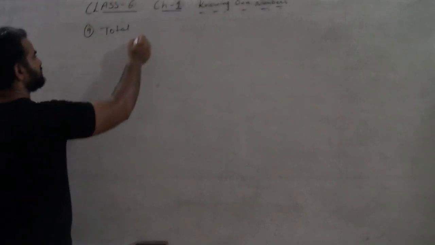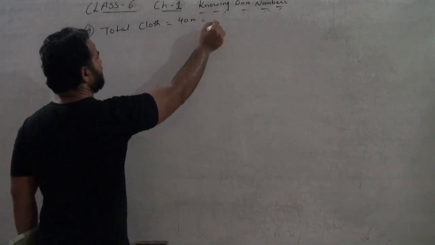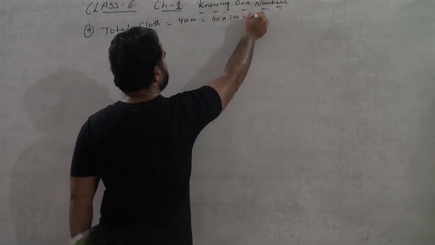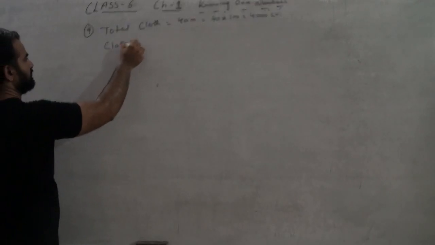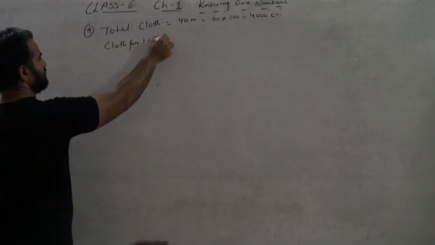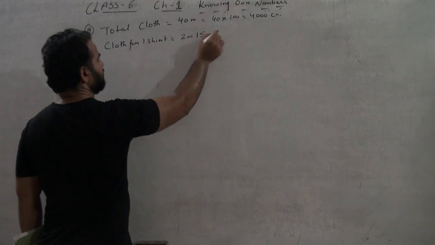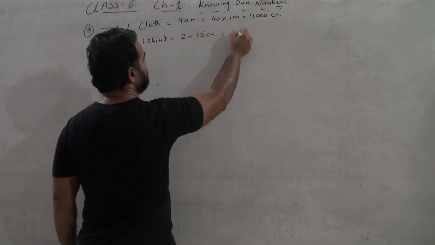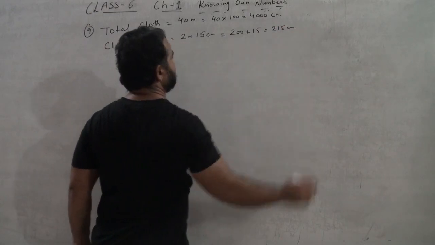Total cloth equals 40 meters, and we can convert it into centimeters: 40 multiplied by 100 equals 4000 centimeters. Okay, and cloth for one shirt equals 2 meters 15 centimeters. So it will be 200 plus 15 equals 215 centimeters.